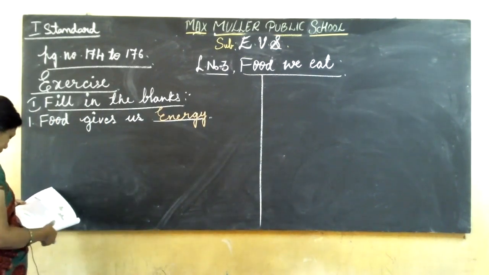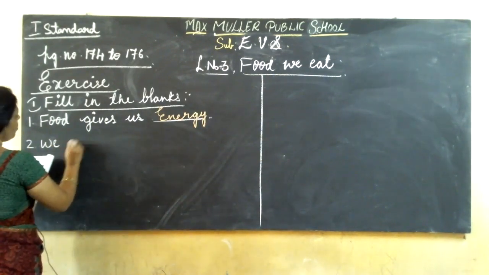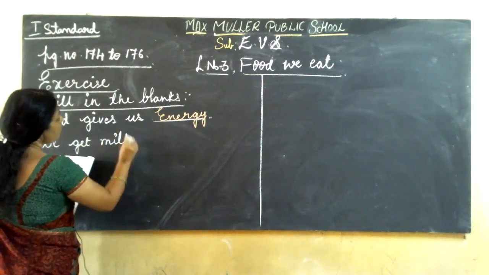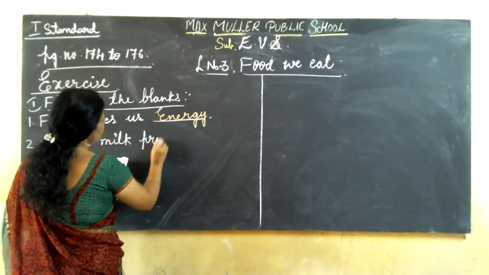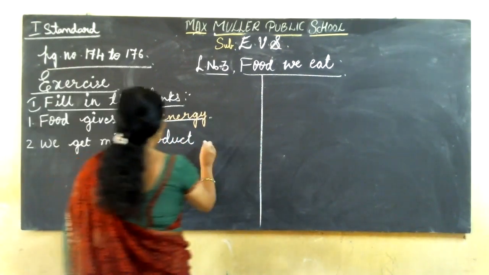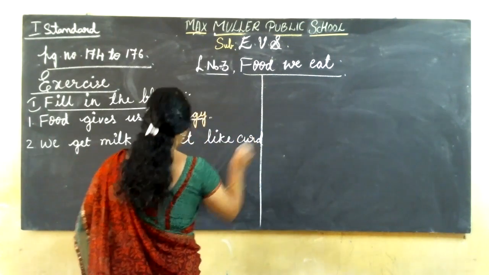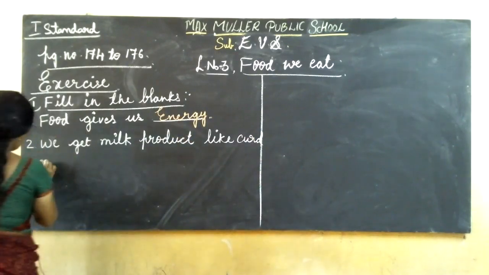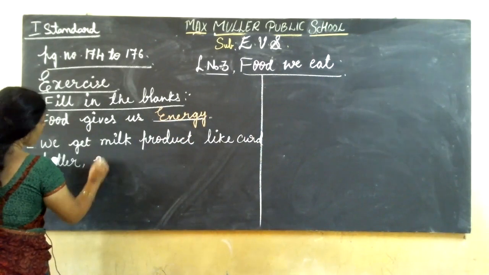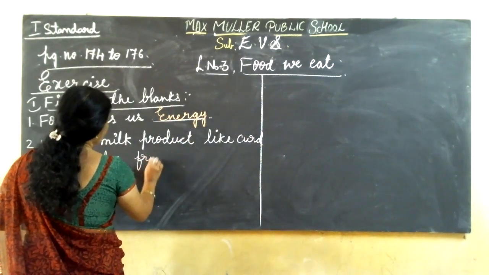Then come to the second one. We get milk product like curd, butter, ghee from dash.